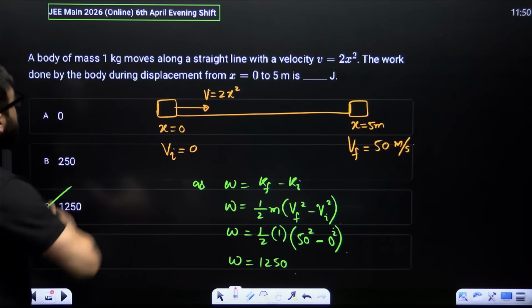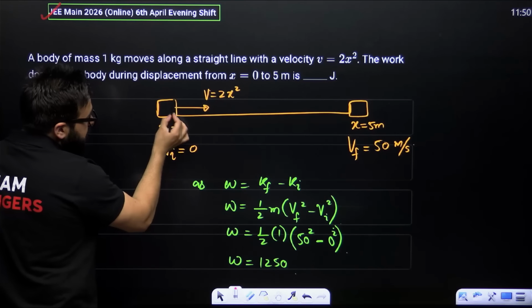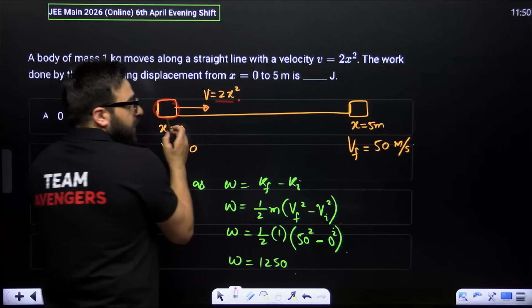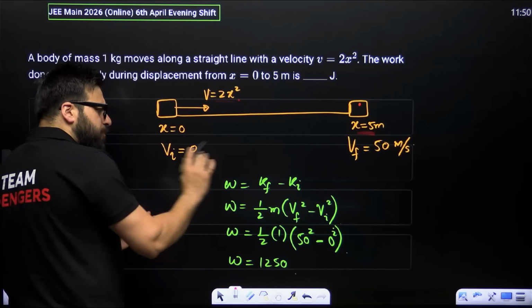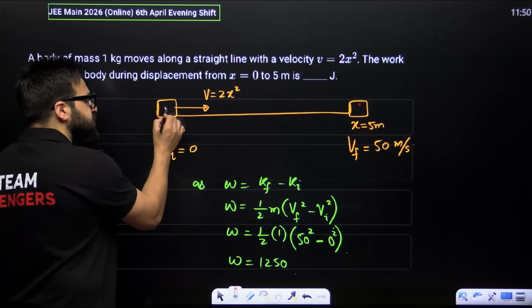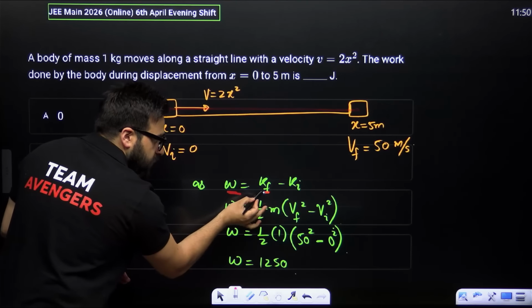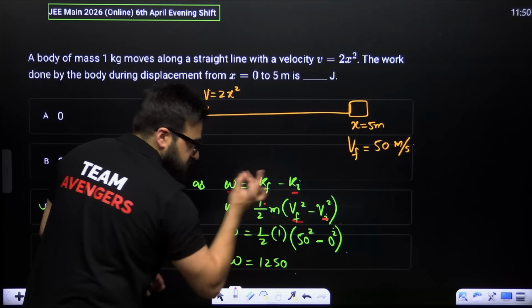Now let's take a look. The first question was asked in the JEE 2026 examination. There is an object having the velocity 2x square, and after some time, at x equal to 5 meters, the object is here. It asks how much is the work done on the object from this point to this point? You will be applying the work energy theorem: final kinetic energy minus initial kinetic energy, 1/2 m (v final square minus v initial square).